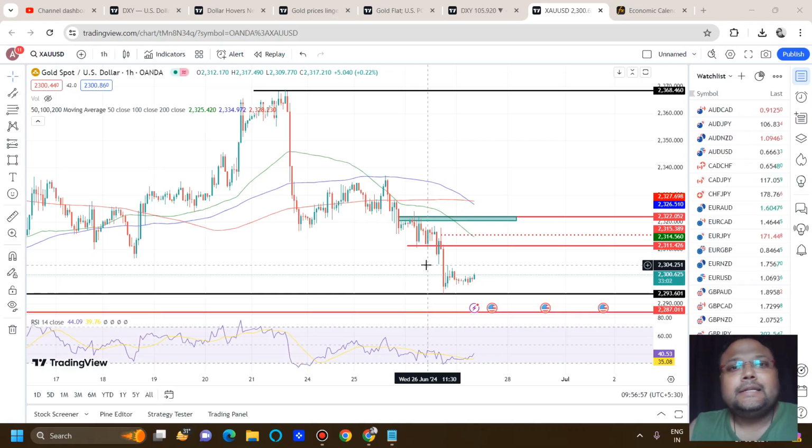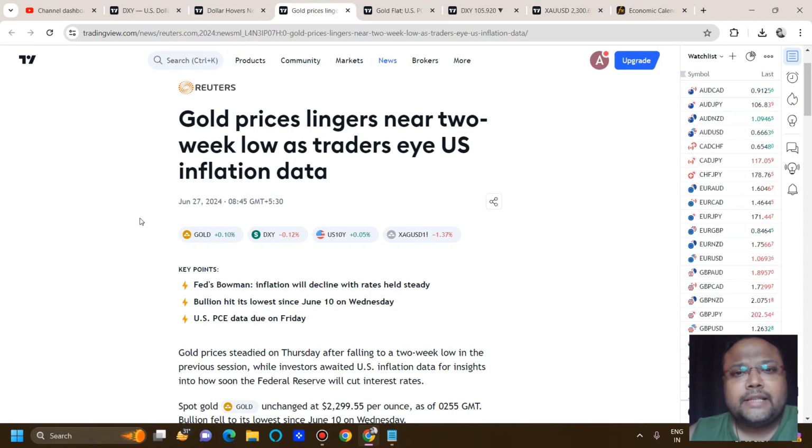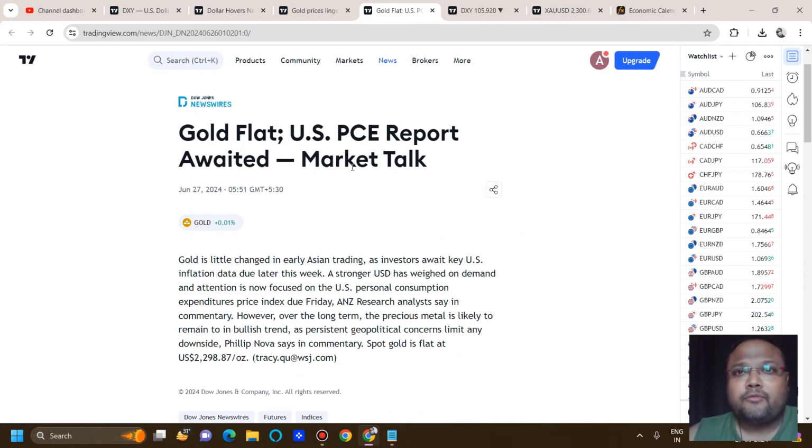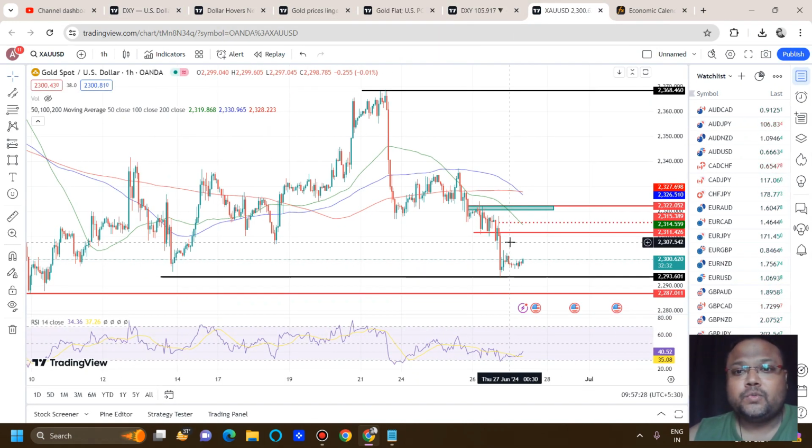But right now we can see that sellers are dominating this market. If we look at the market sentiment, gold prices linger near a 2-week low as traders eye US inflation data, meaning tomorrow's PCE data. Gold is flat, with the US PCE report awaited, so the present market sentiment will continue. I'm not saying the market will remain sideways, but we can expect it to test the next support of 2287 as well. In the absence of PCE data, the ongoing market sentiment will continue, and right now sellers have the upper hand.